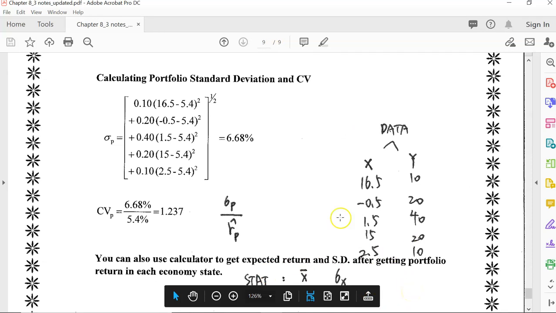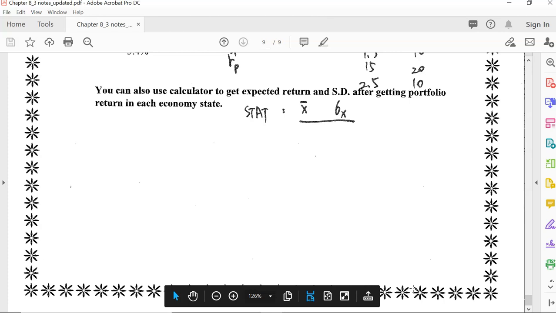So this practice is actually a review for Chapter 8, Class 2. If you're not sure how to do these, you can refer back to our Chapter 8, Class 2 notes. Alright, so this is all for Chapter 8, Class 3, and this is all for Chapter 8.